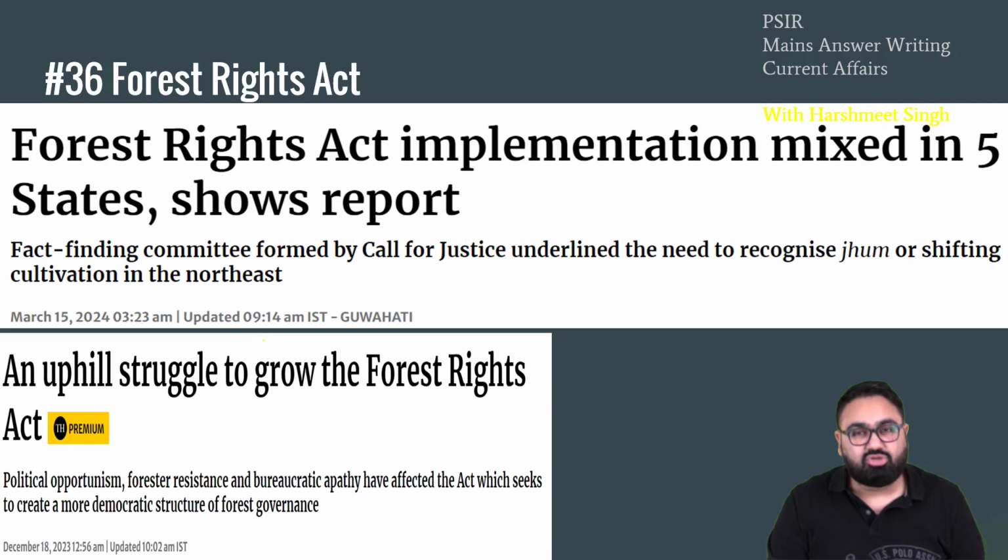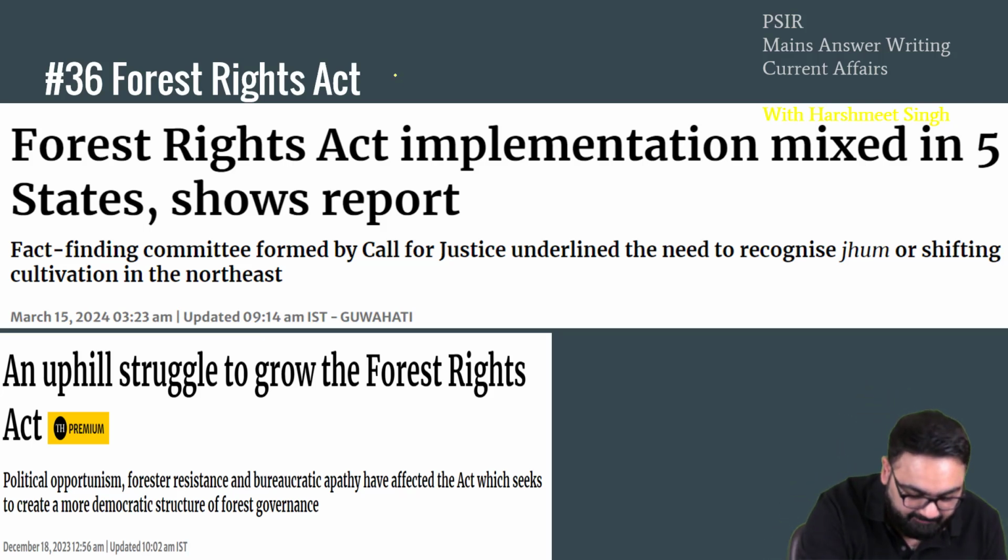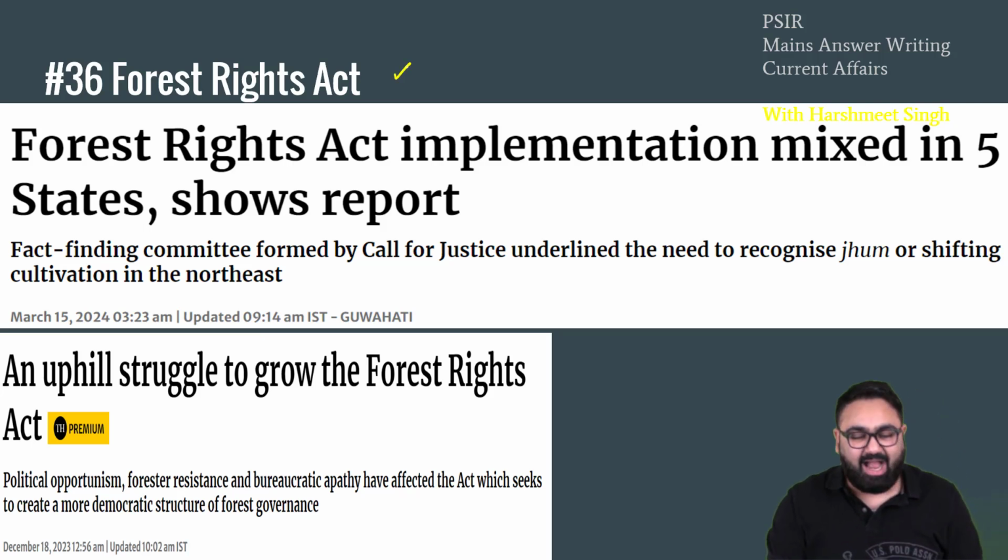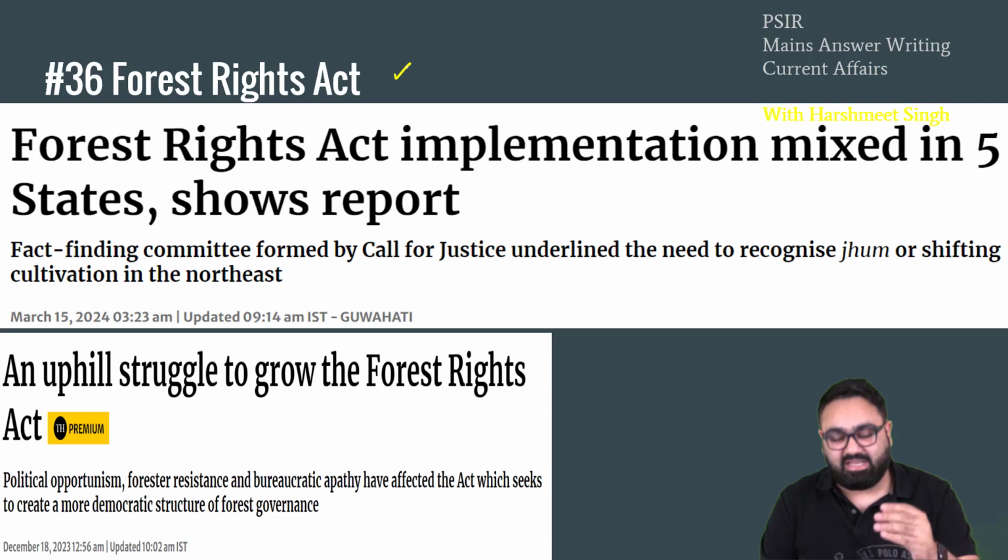Next, another law in the news, the Forest Rights Act. The Forest Rights Act is one of those laws that remain in the news for a lot of reasons. There are multiple cases filed in the courts arguing that forest rights have not been given to people who are living in the forest, that there is deforestation, etc. Let me first explain to you what exactly is the Forest Rights Act.